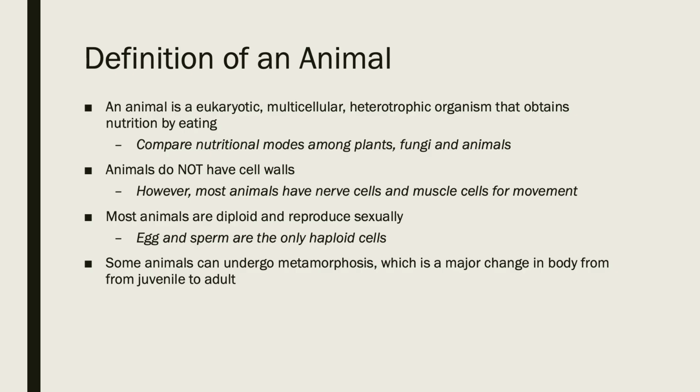Now that we are finishing up, if you are filling out that organismal diversity chart that I posted, you should be able to start comparing and contrasting various features of the organisms we've learned about. So a good one to start looking at among the various organisms we've studied are the nutritional modes. So what do plants do to get their energy? What do animals do? What do the fungi do?